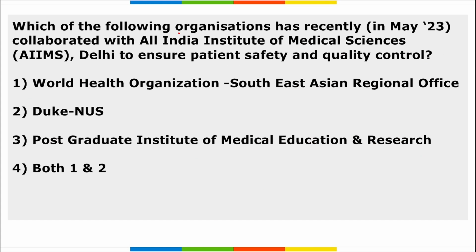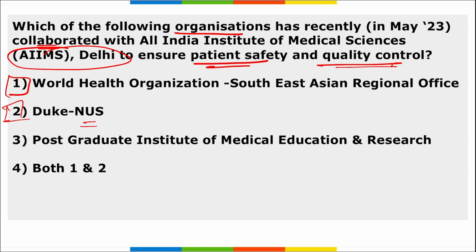Next, which of the following organizations has recently collaborated with AIIMS Delhi to ensure patient safety and quality control? It is WHO and Duke University, US. They recently collaborated with AIIMS Delhi to ensure patient safety and quality control. And for WHO, it is the South-East Asia Regional Office, right? This is also written as WHO SEARO.